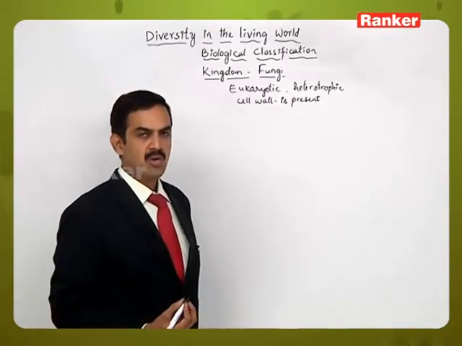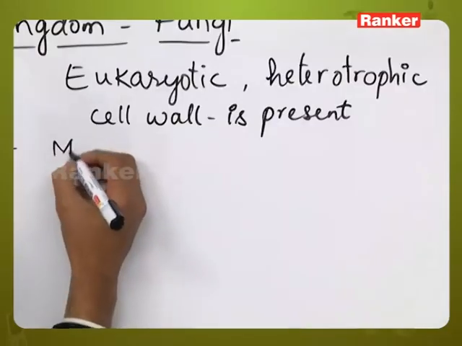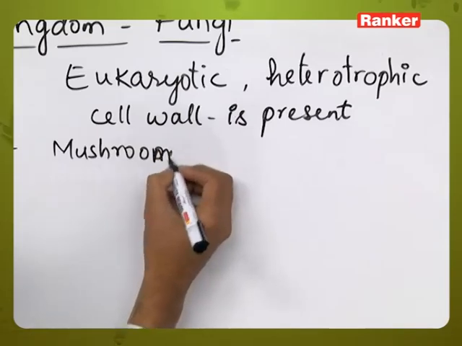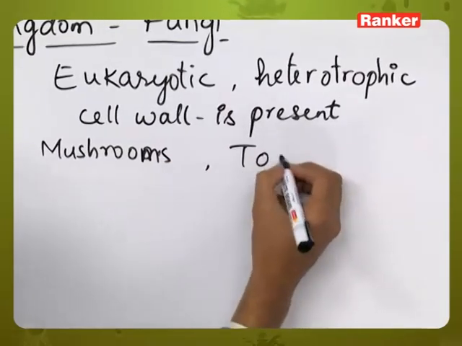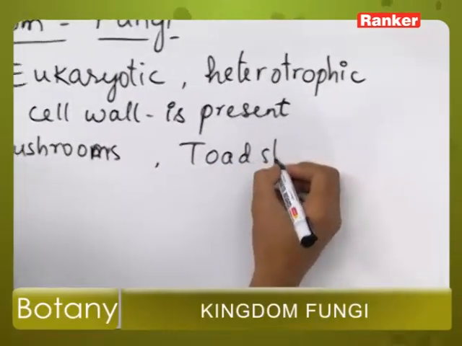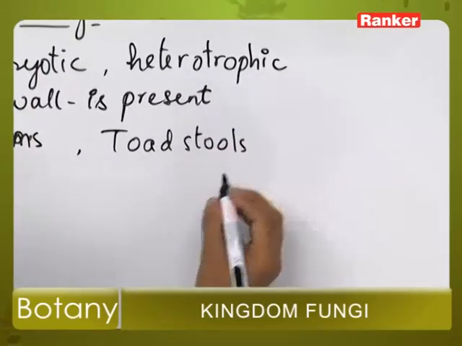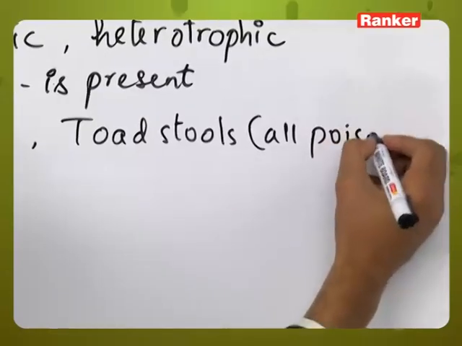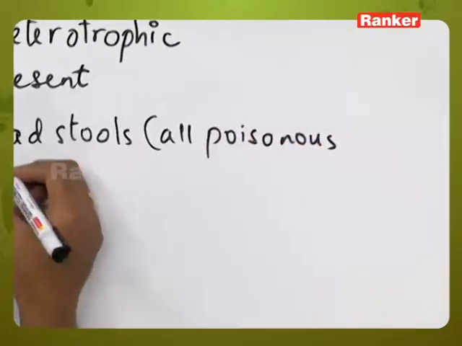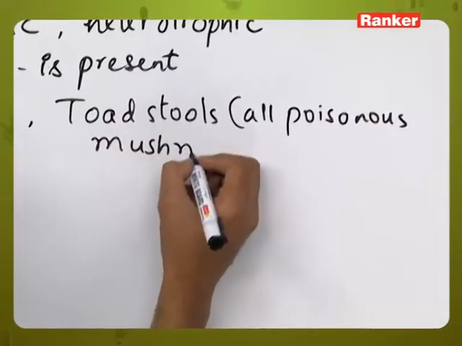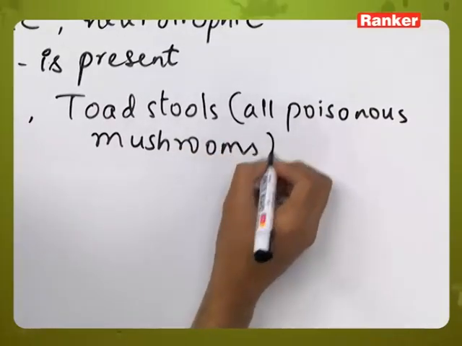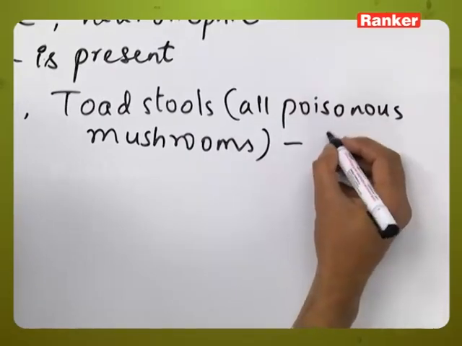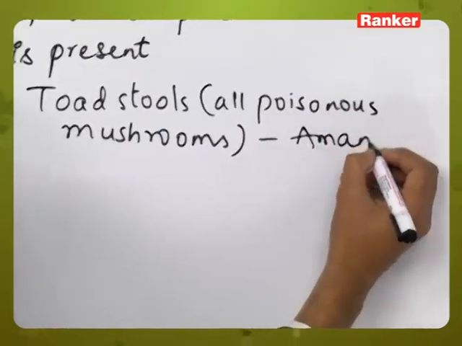This group of individuals includes mushrooms and toadstools. Here all poisonous mushrooms are called toadstools. So toadstools include Amanita species.